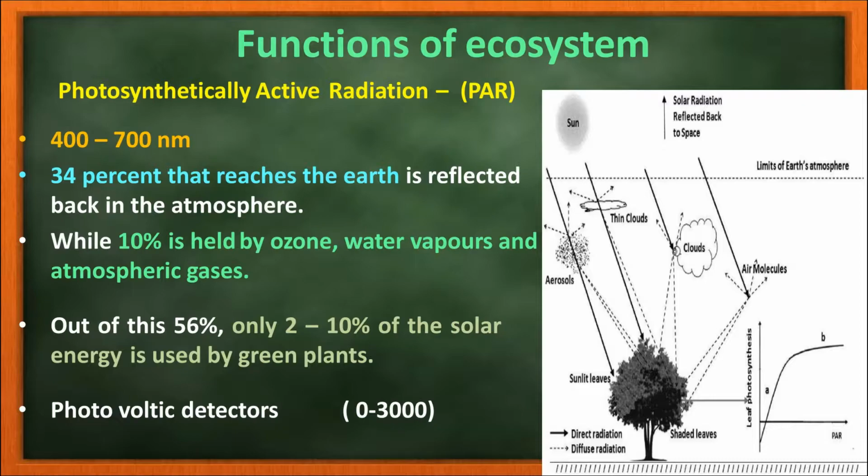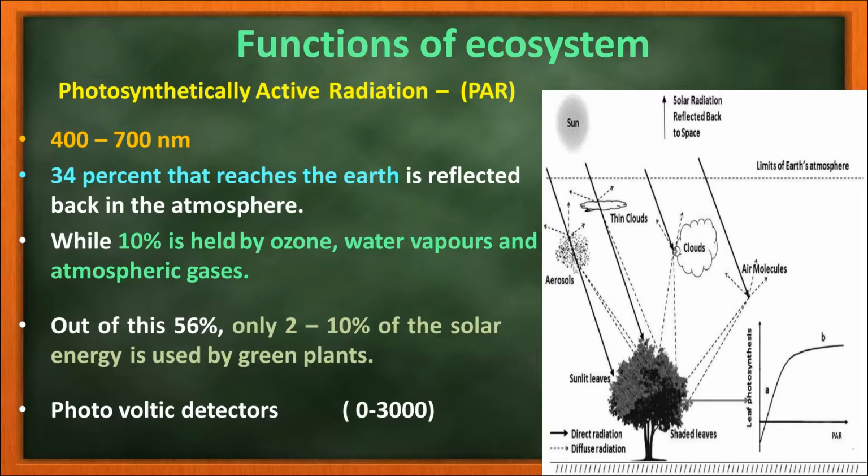It lies in the wavelength of the rays from 400 to 700 nanometer. So 400 to 700 nanometer wavelength of the light becomes available for the plants for the preparation of food by the process of photosynthesis. So this power will not always be constant. It will be varying because of the presence of the shades of the trees, clouds, dust particles, latitude, length of the daylight, etc.